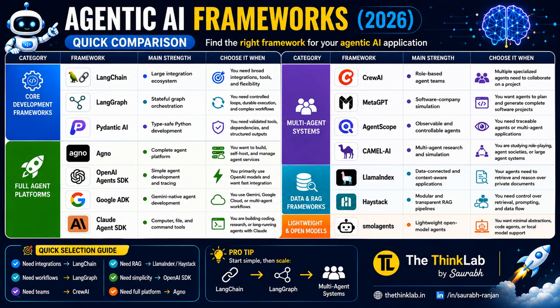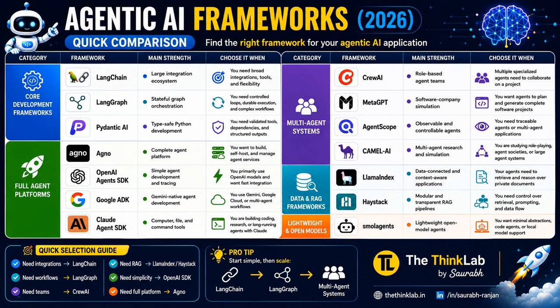Now we are moving to the next one, Haystack. Another popular RAG framework is Haystack. Haystack gives the developer complete control over document retrieval and AI pipelining. It is modular, flexible, and widely used for enterprise applications, right?